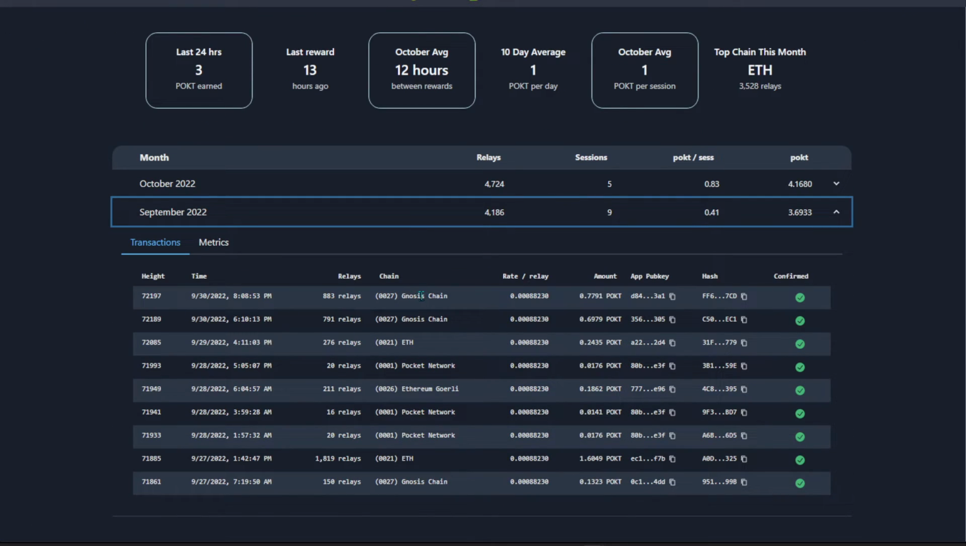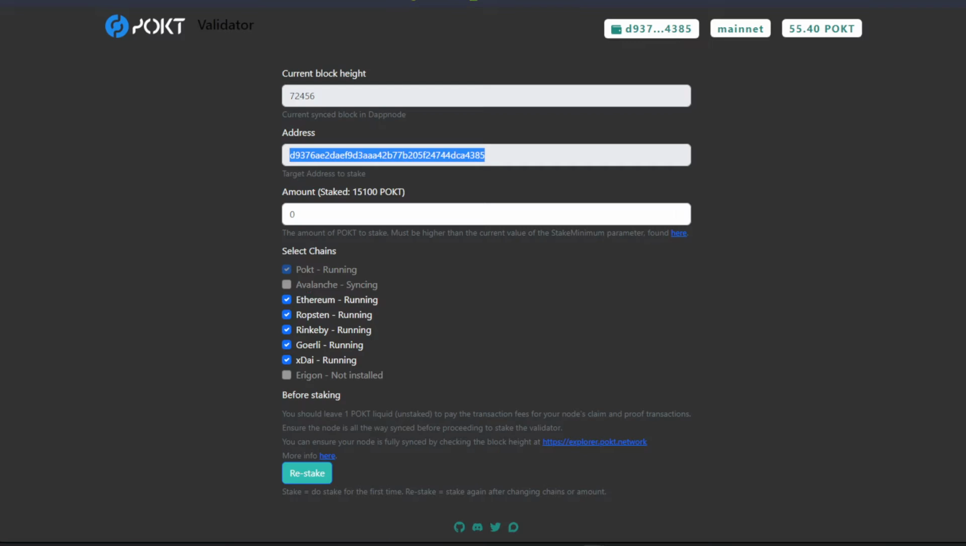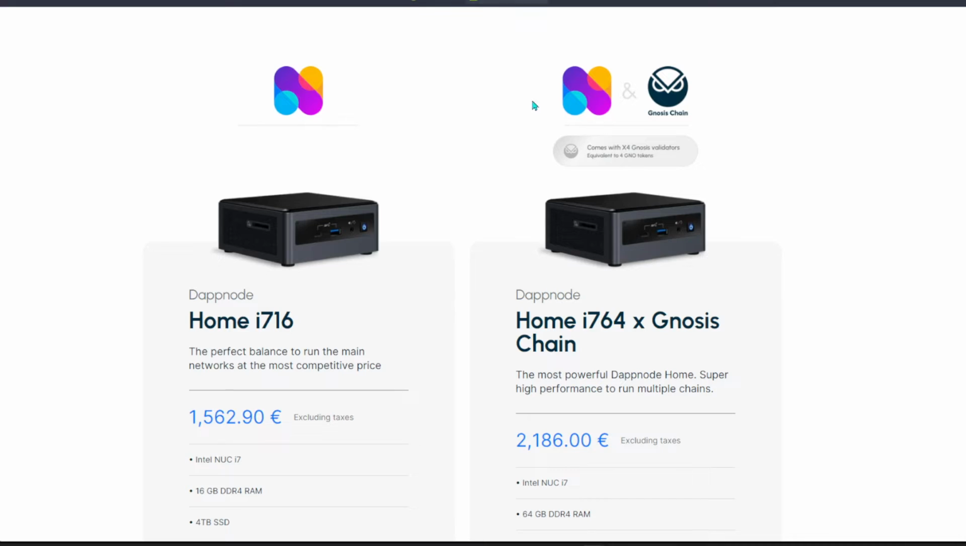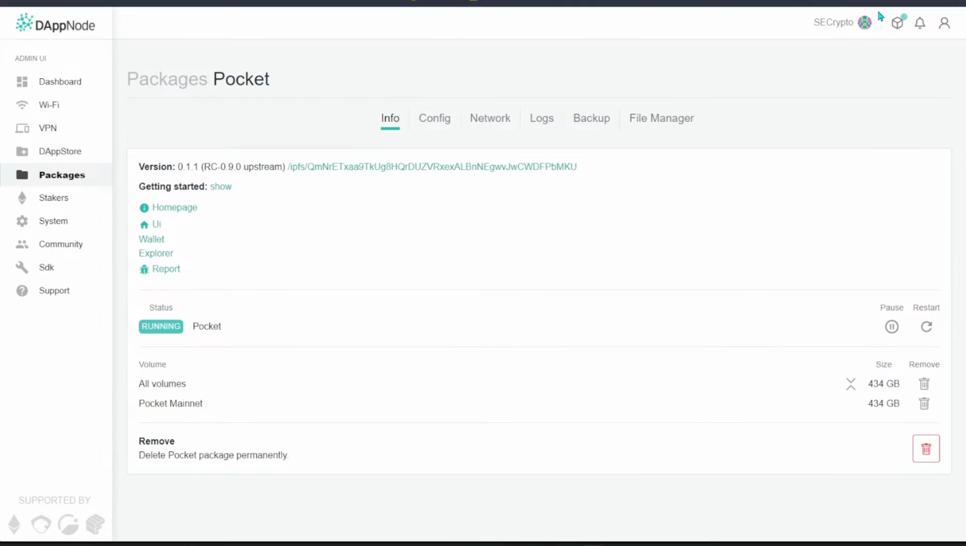So over here there might be some chains like Gnosis, Ethereum, and of course Ethereum Goerli, the testnet, and of course Gnosis chain again. These are all of the chains that I have already enabled, and I have already staked. So when you enter the amount 15100, you just select whichever chain is already done. For my suggestion, if you've got the largest DAppNode, with 4TB of space and 64GB of RAM, that will be sufficient. You can almost run all of the nodes.